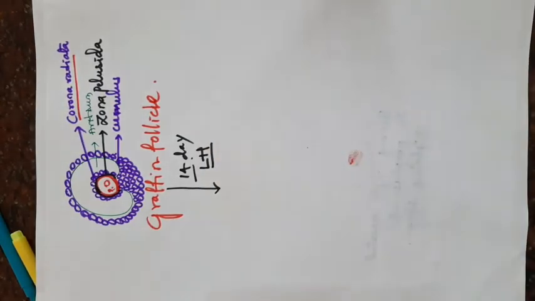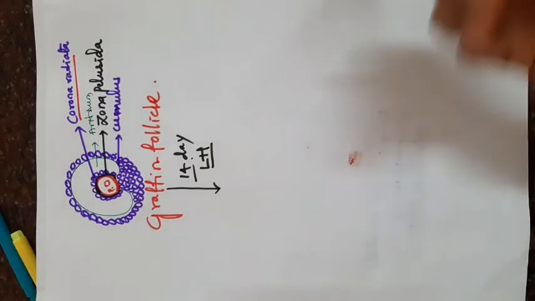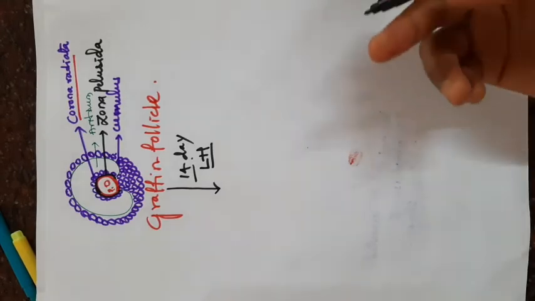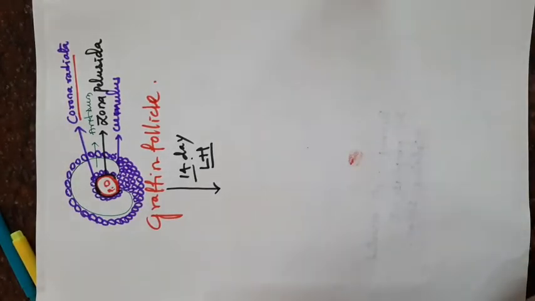It releases the ovum. That process is known as ovulation.